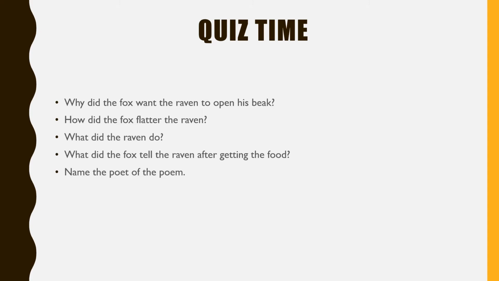Now the next one, the ninth one. What did the fox tell the raven after getting the food? First, the fox got the food and then he preached something to the raven. What did the fox tell the raven? That is also the moral of the poem. And the last one, name the poet of the poem. That means who is the poet of this poem.